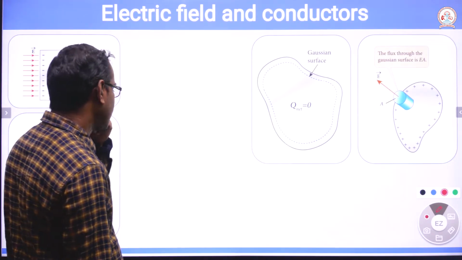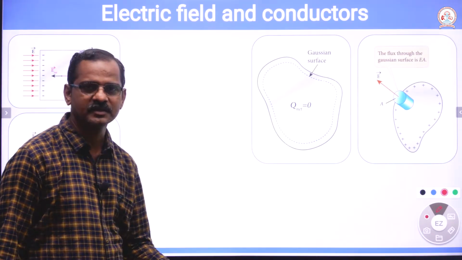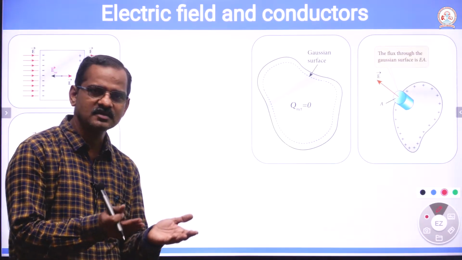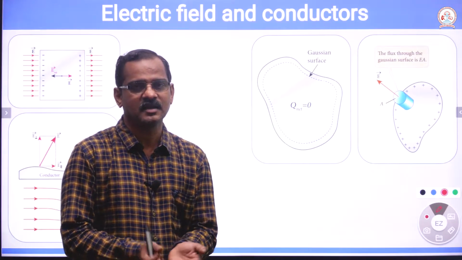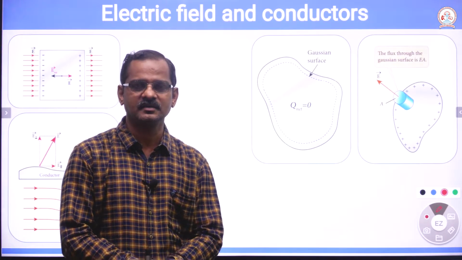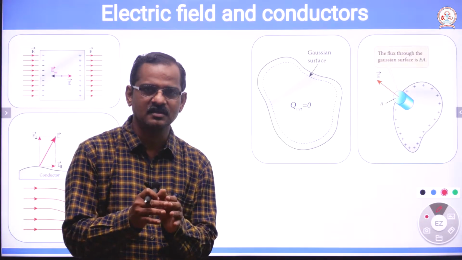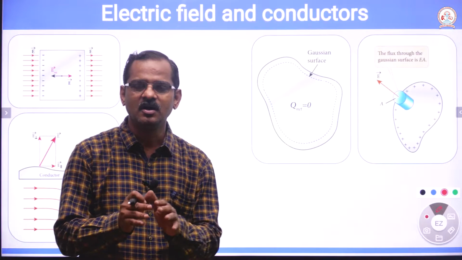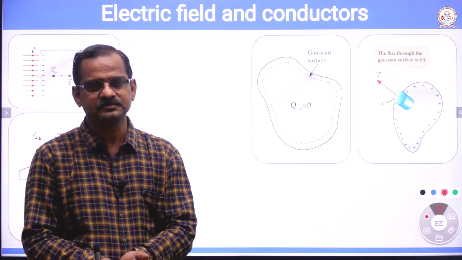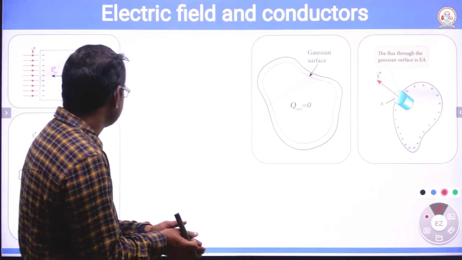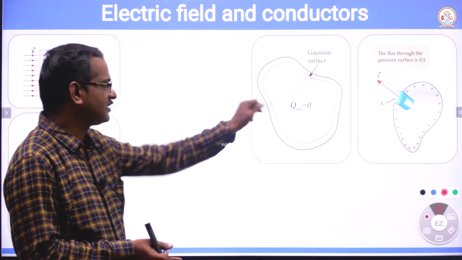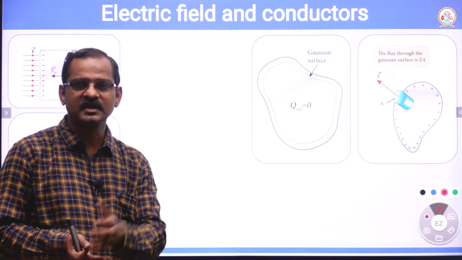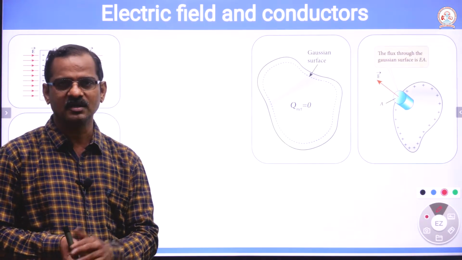If you take copper or aluminum or any conductor, free electrons are there, but the charges are not inside the conductor. They are on the surface of the conductor. So, as there are no charges inside the conductor, the electric field inside the conductor must be 0. Electric flux should also be 0.